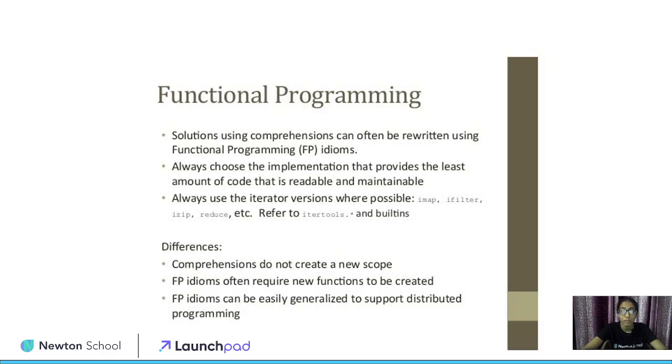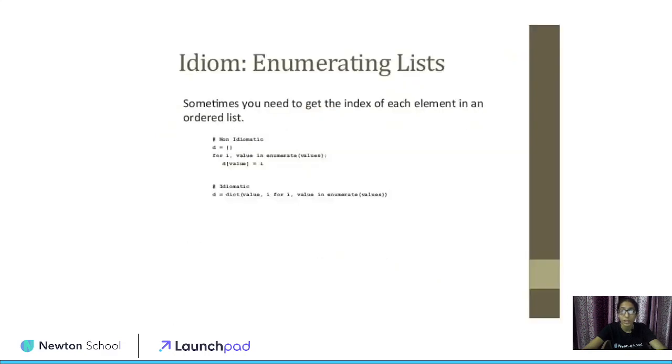The iterator tools you can use are imap, ifilter, izip, reduce, and there are a lot of built-in tools. The main difference is that a comprehension doesn't create a new scope. FP items often require a new function to be created, and FP items can easily generalize to support distributed programs. FP means functional programming. Then, what is the idiom for emulating a list?